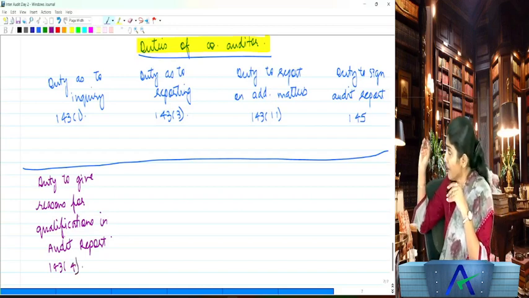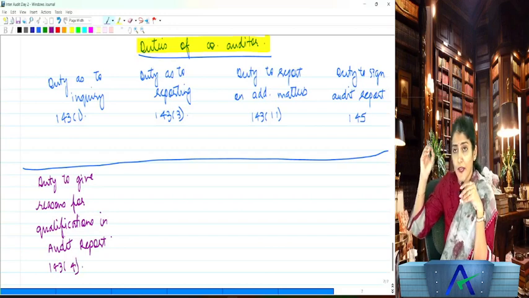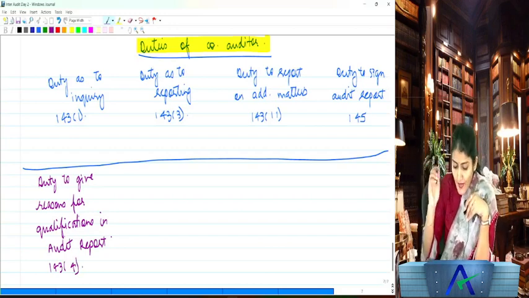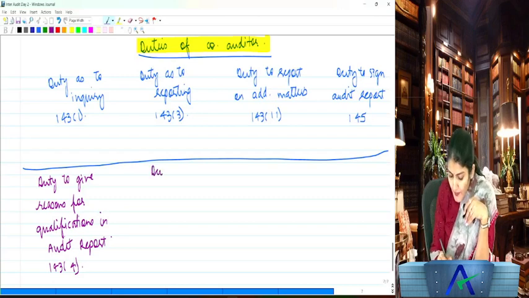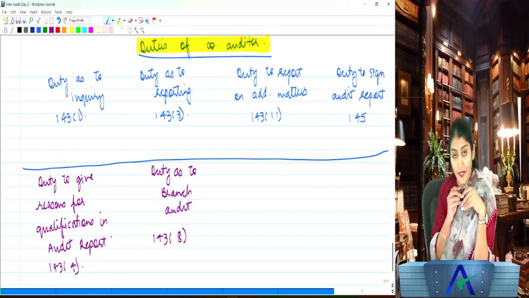Duty to give reasons for the qualifications in the audit report, 143 subsection 4. Then you have the duty as to branch audit. What is branch audit? We'll see it shortly. That is 143 subsection 8.